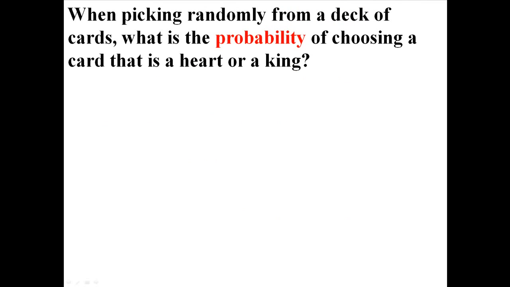So let's say when picking randomly from a deck of cards, what is the probability of choosing a card that is a heart or a king? Now remember, these events are not mutually exclusive because you can get something that is both a heart and a king. So we know that the probability of getting a heart is 13 out of 52 because there's 13 hearts in the deck because there's 4 different suits. And we know that the probability of getting a king is 4 out of 52 because there's 4 kings in the deck of 52. Now we also know that the probability of getting something that is both a king and a heart is 1 out of 52 because there's 1 king of hearts in the deck.